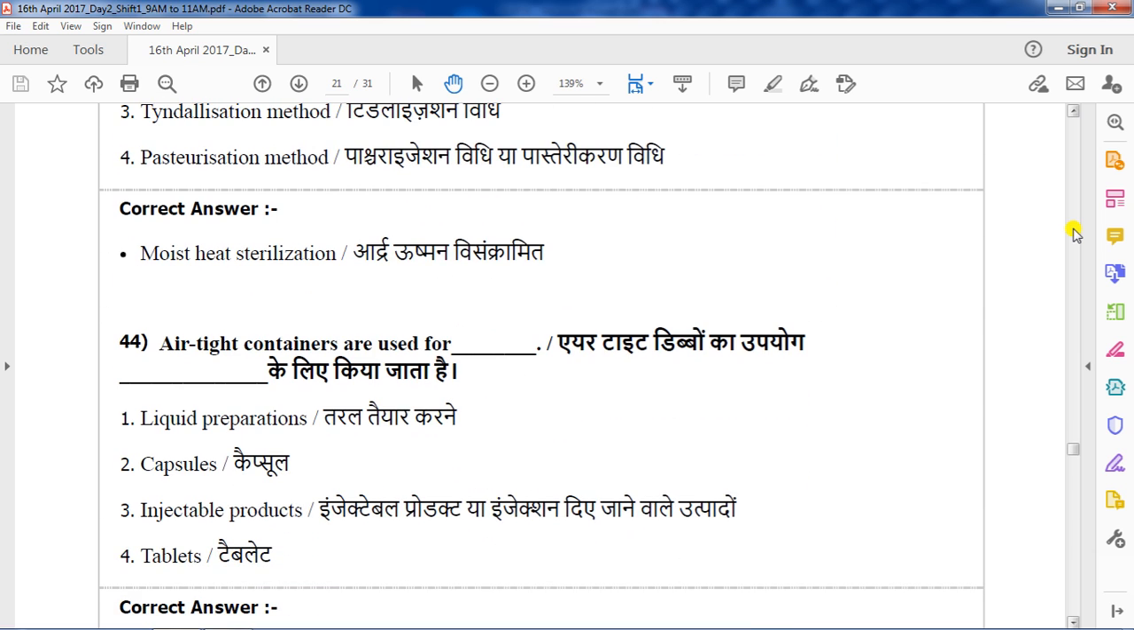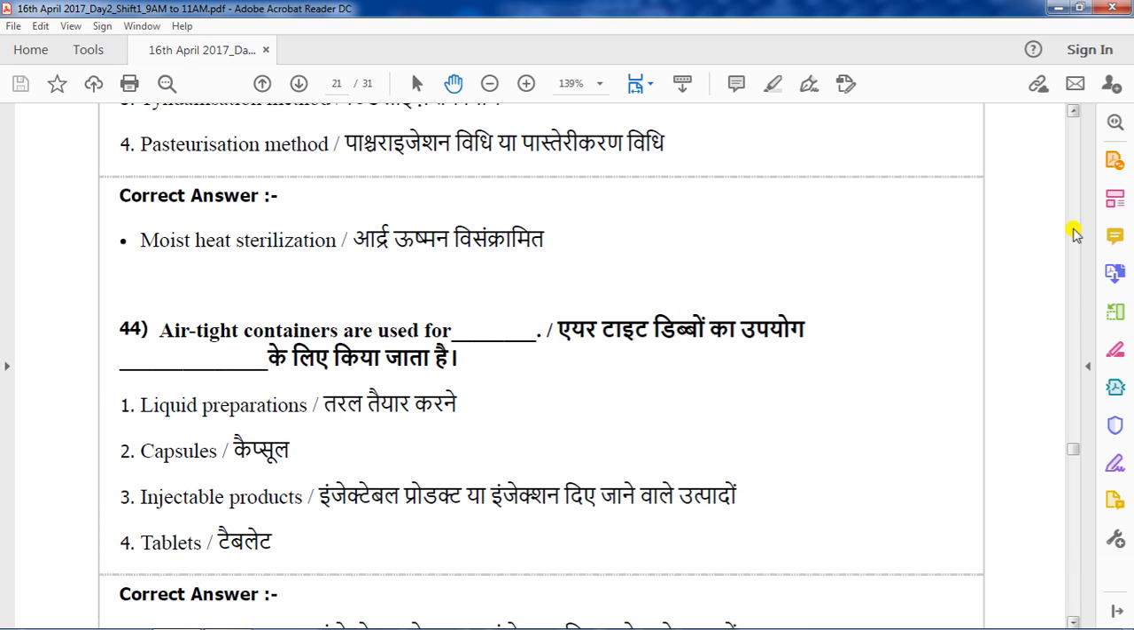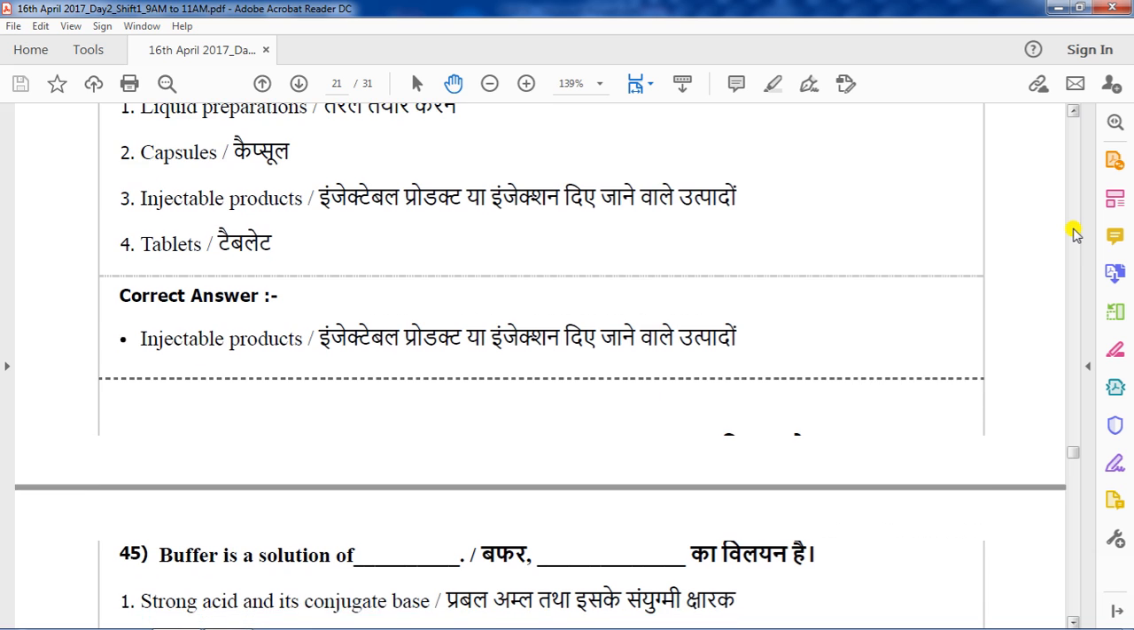Question number 44. Airtight containers are used for liquid preparations, capsules, injectable products, tablets. The correct answer for this question is injectable drugs. Option 3 is the correct answer. Question number 45.